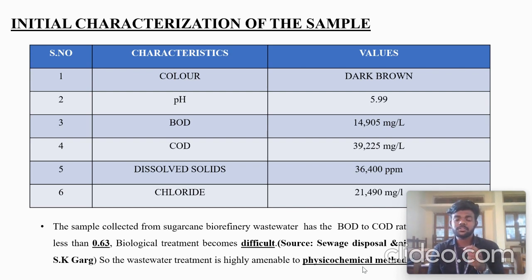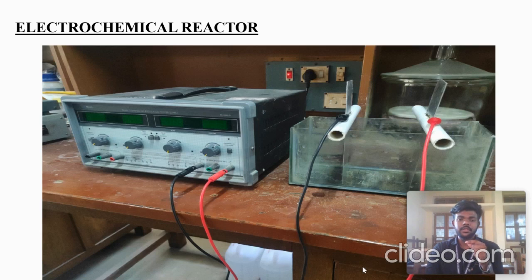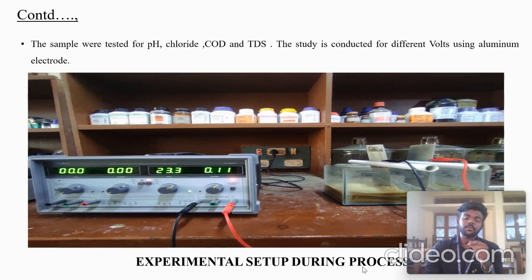Electrocoagulation is a process of giving a current to an electrode, by which our organic components are removed. The reactor we used has a DC meter, an electrode, and connecting wires. We studied different voltages of 10, 15, 20, and 25 volts. We took a sample at each hour, and tested for COD, chloride, TDS, pH, etc.